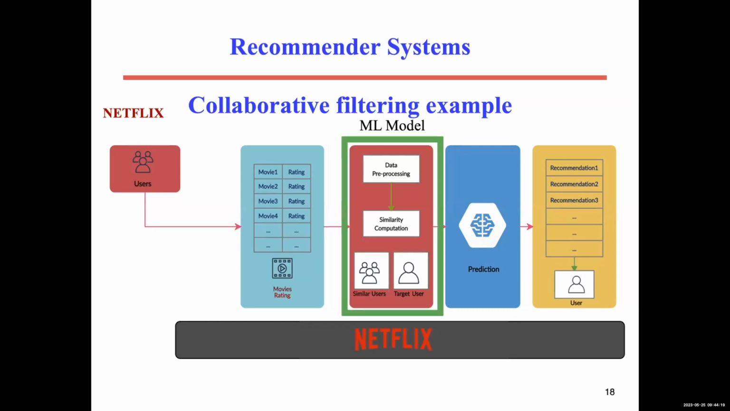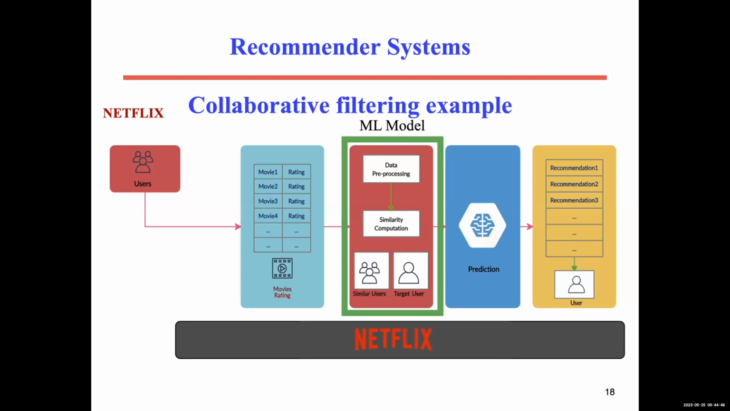Then it comes to the machine learning model. This is pre-processing the data: removing irrelevant or incomplete data to improve the data set. Then comes the similarity computation, to check this is a target user, this is a similar user, like I mentioned in the previous slides, to find who is among these users, and that is the new user. So how do we find similarity here?